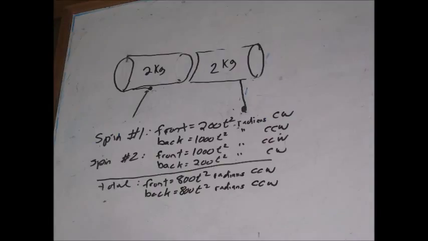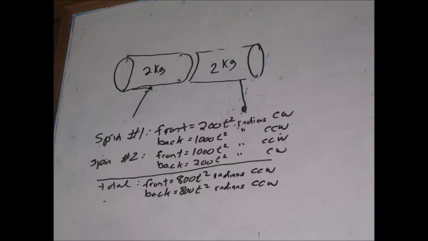In our big picture, Ginger stopped on a dime, reversed her paws, then twisted back the other way the same length of time. So by symmetry, the front will then move back 1,000 t squared counterclockwise for a total of 800 t squared counterclockwise. The back will move 200 t squared clockwise for a total of 800 t squared counterclockwise. We do see that both front and back have spun counterclockwise, so at the end, Ginger is not twisted in a corkscrew.